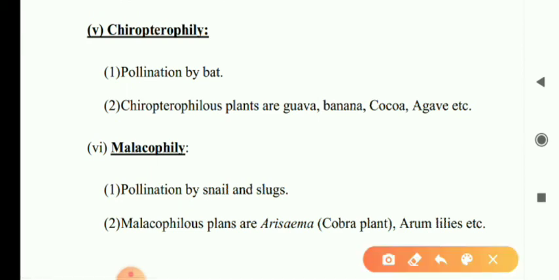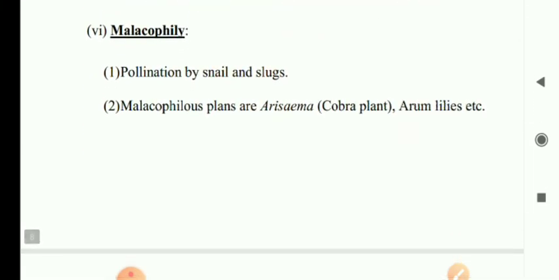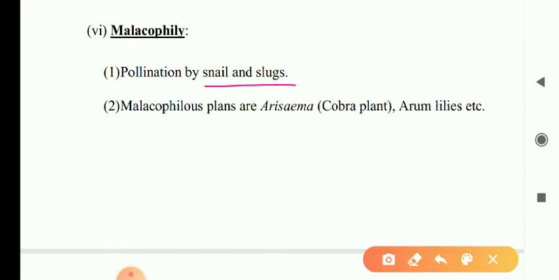Chiropterophily means pollination by bats. Examples are guava, banana, cocoa, agave. In some books, Oroxylum is also reported; in Oroxylum, chiropterophily takes place. Malacophily means pollination by snails and slugs. Malacophilous plants include Erythema, that means cobra plant, arum lilies, etc.